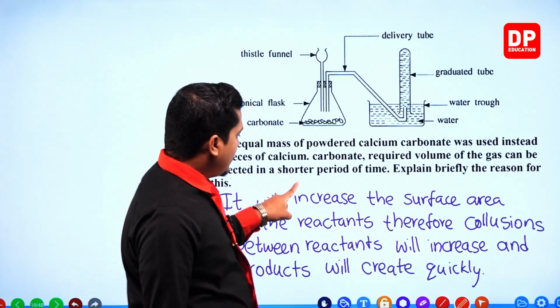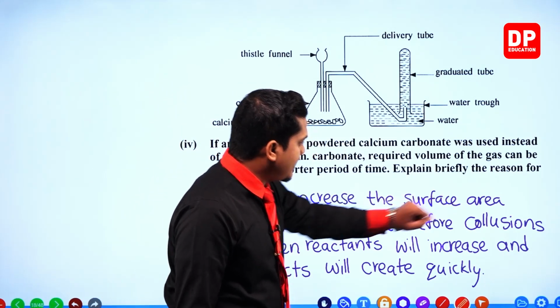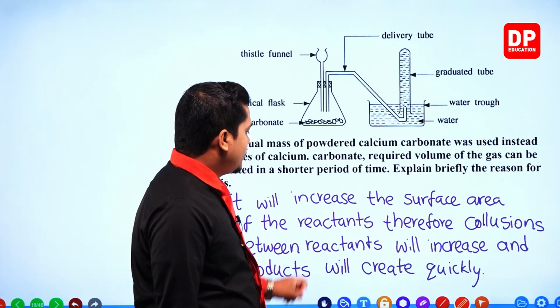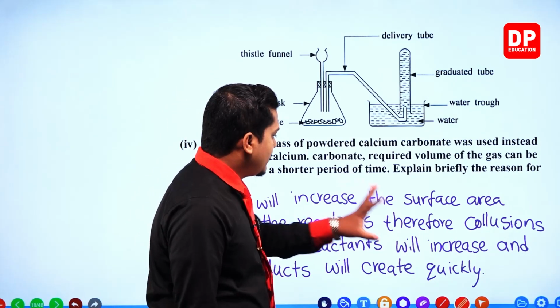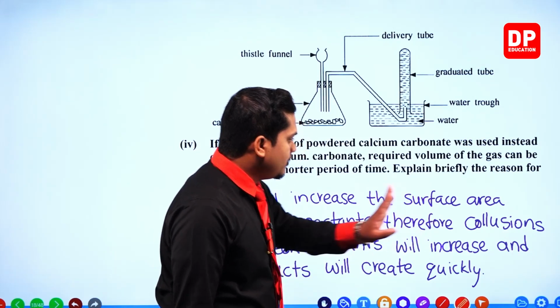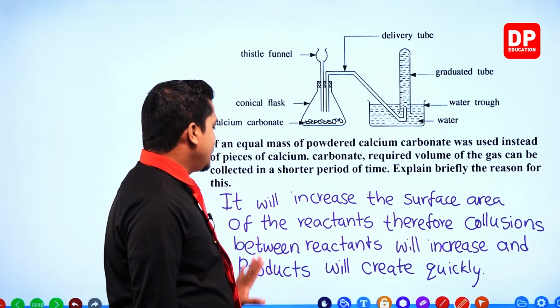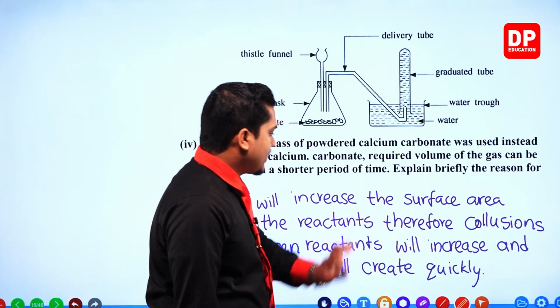So it will increase the surface area of the reactants. Therefore, collisions between reactants will increase and products will be created quickly.